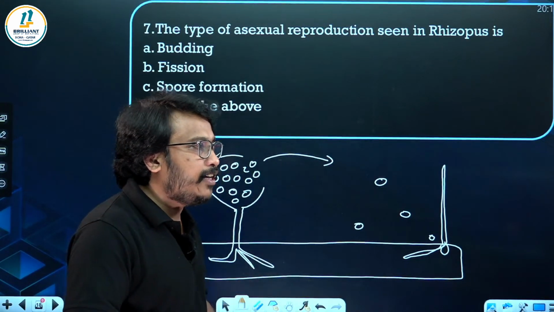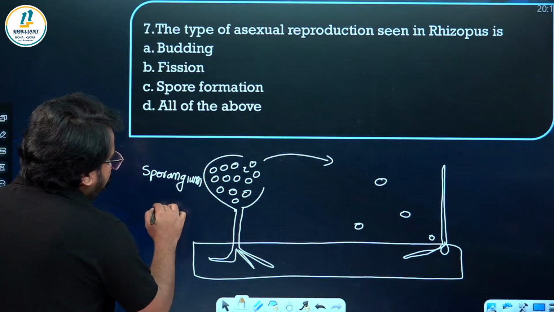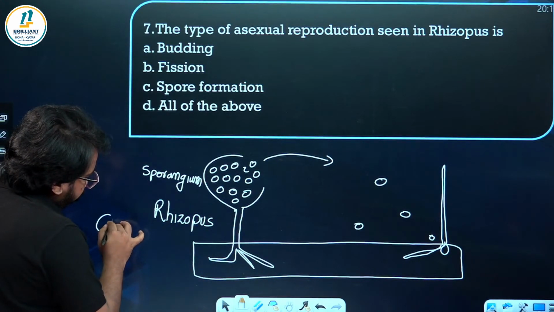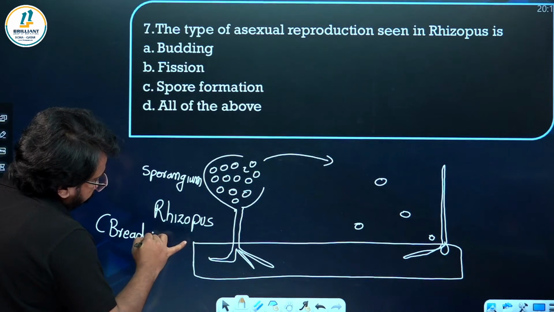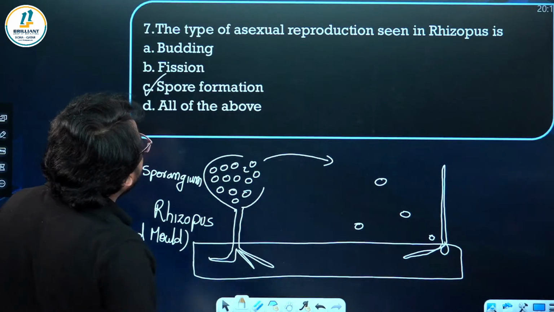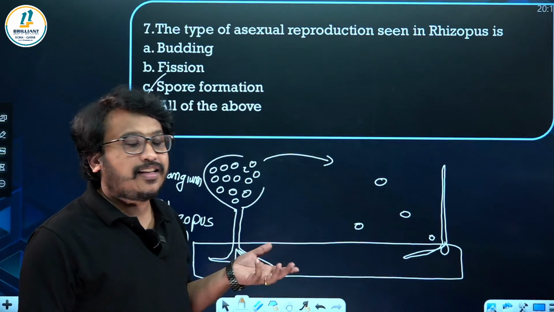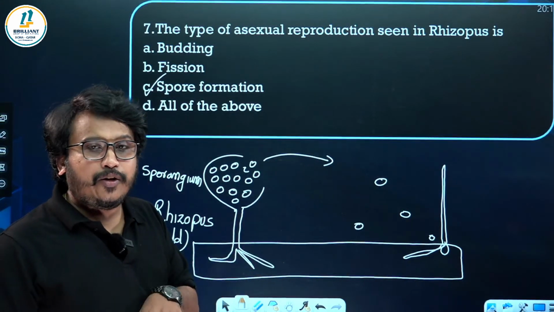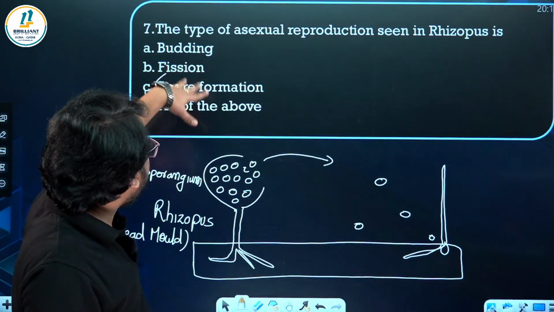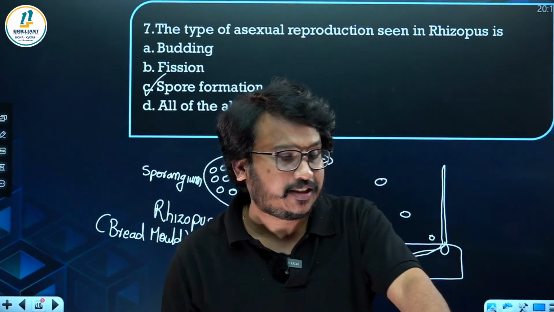One example that is given in NCERT is Rhizopus. Rhizopus is the bread mold. Hope you got it. Spore formation in Rhizopus. Budding is seen in unicellular fungus like yeast. Then fission only in unicellular organisms. Then budding is also seen in multicellular organisms. So you got all the types of reproduction and their examples. Very important, you have to learn it.